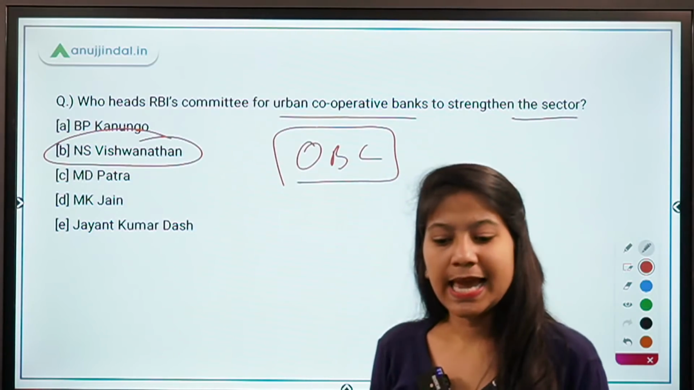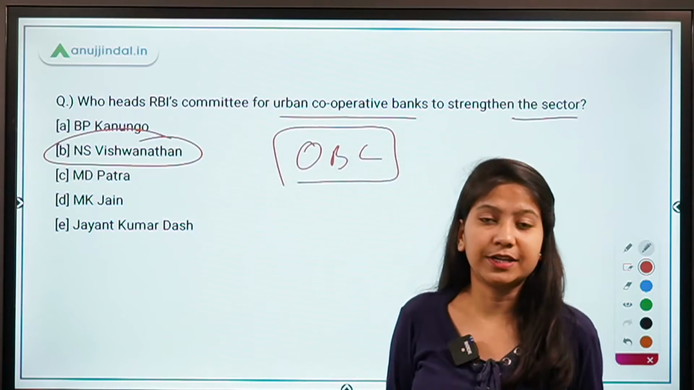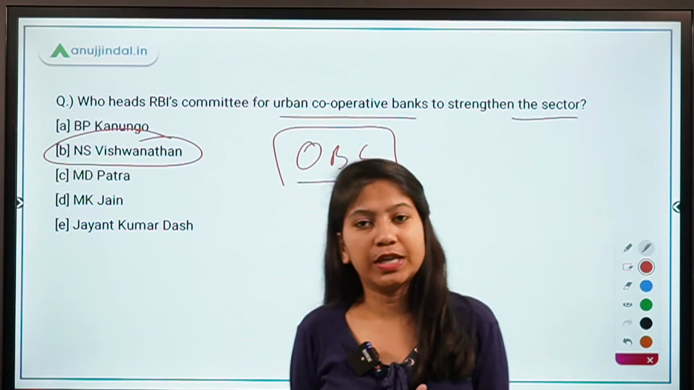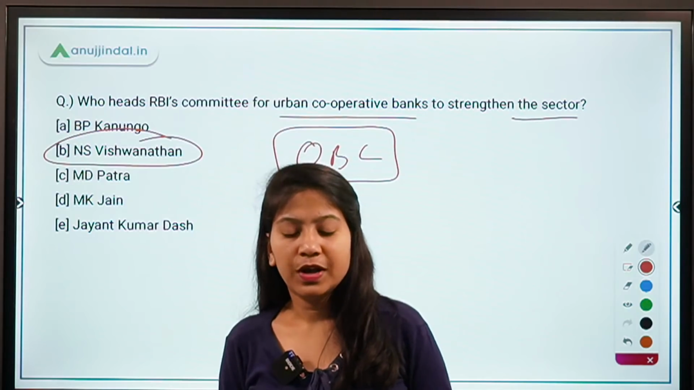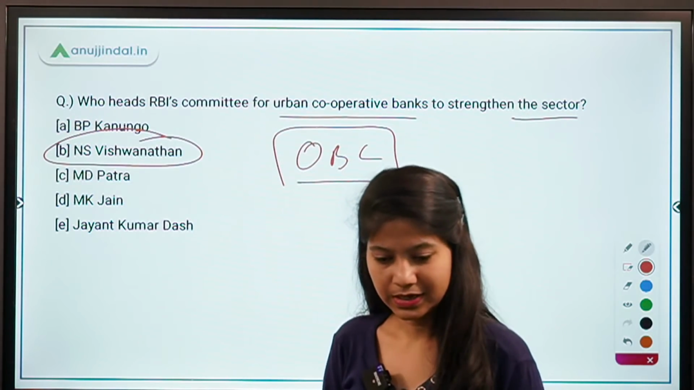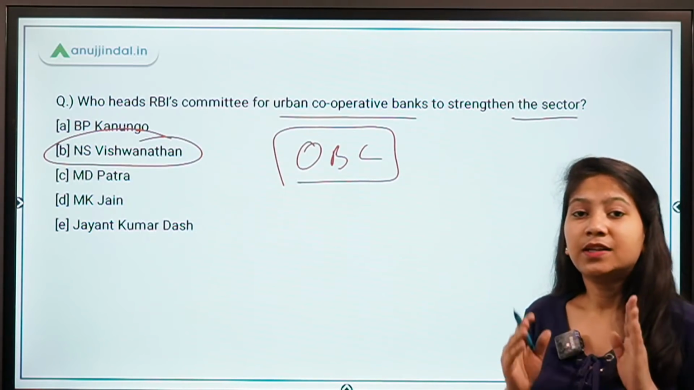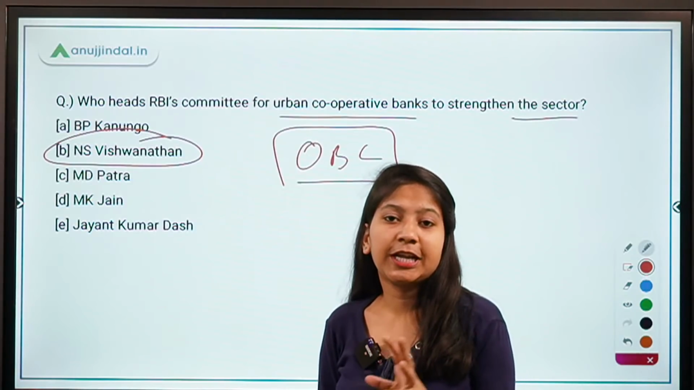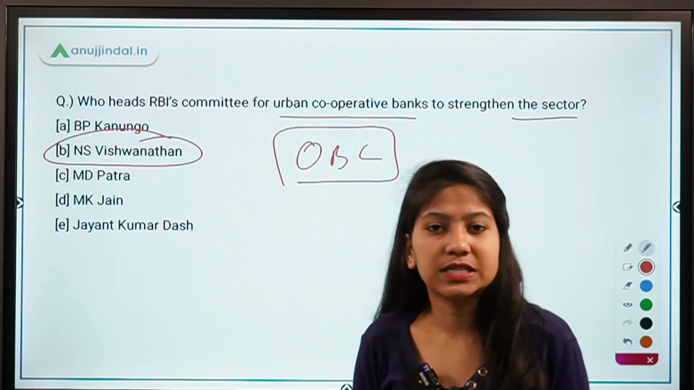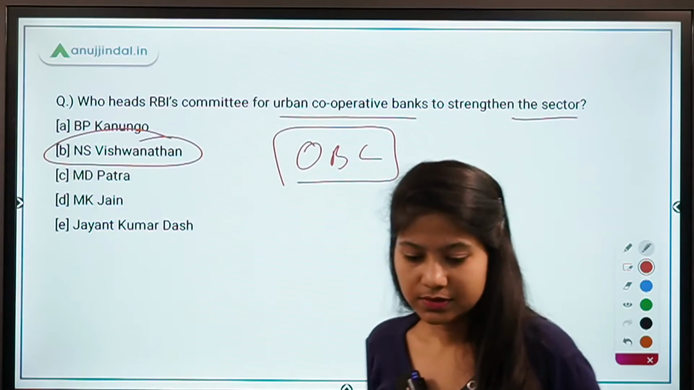Yes, Subhashri. NS Vishwanathan is also the head of the College of Supervisors that has been created by RBI in order to strengthen the supervisory framework of the banking sector. Absolutely right, guys. So this is my last question from the committees, from you guys: who heads the committee for sub-categorization of castes under this OBC category?